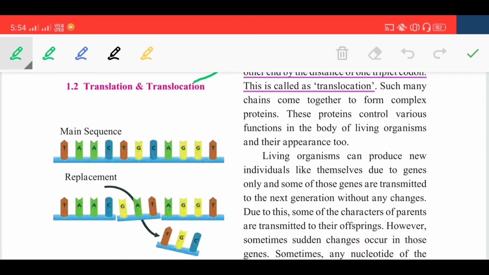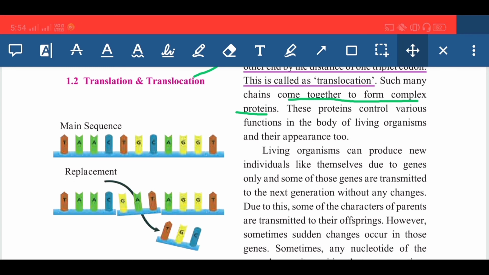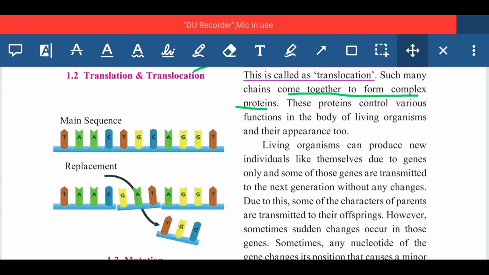As we know, the amino acid is the basic unit of the protein, so for protein synthesis, or the formation of proteins, amino acids are required. So it will form a complex protein, and these proteins control various functions in the body of a living organism and their appearance too. So here you have to remember.